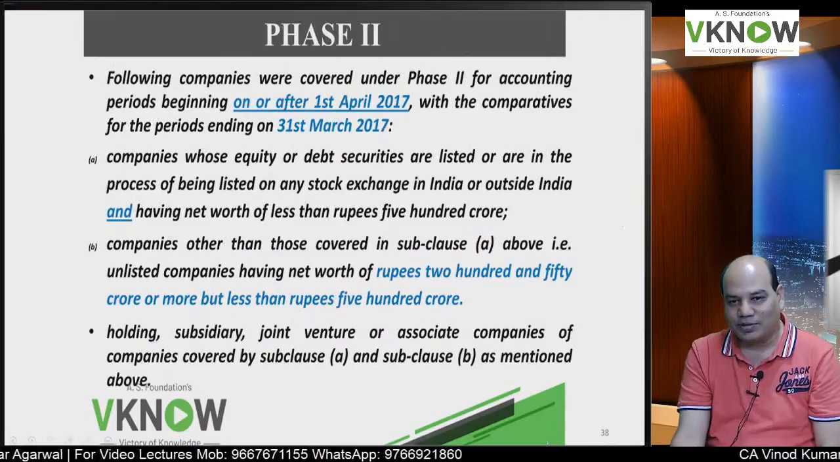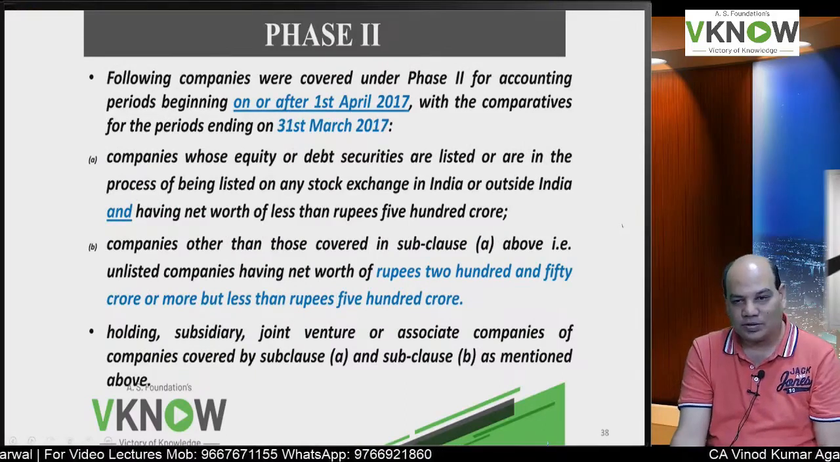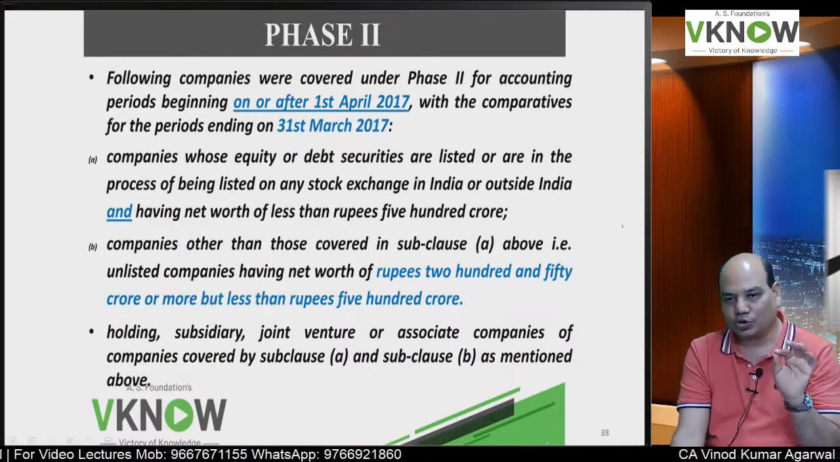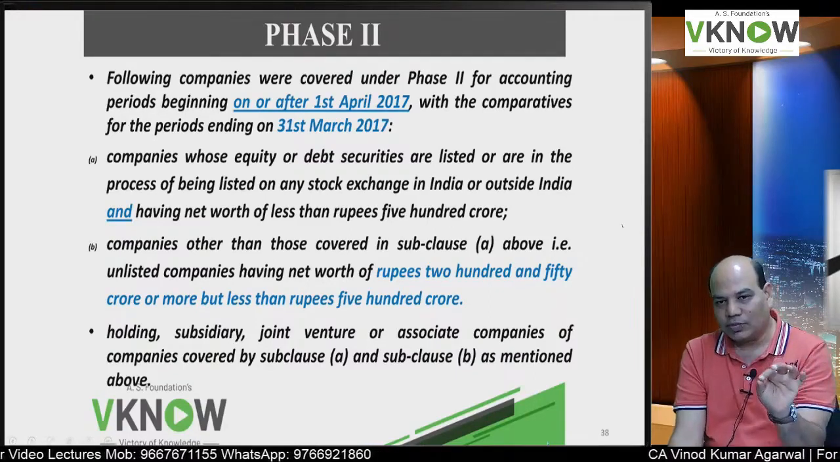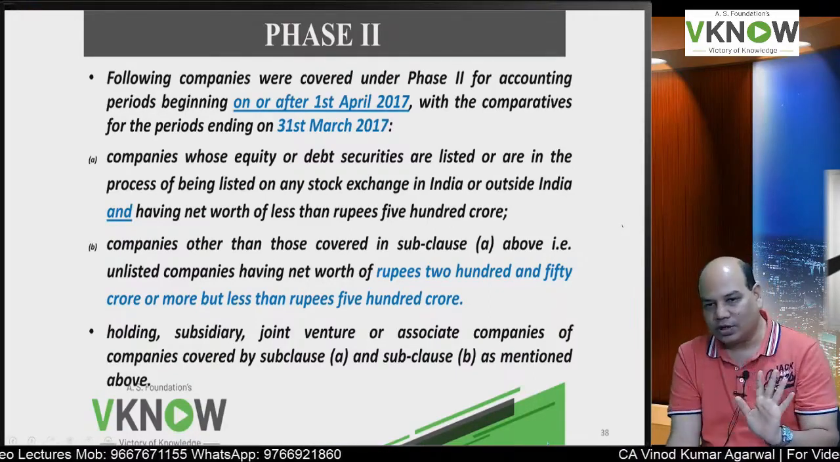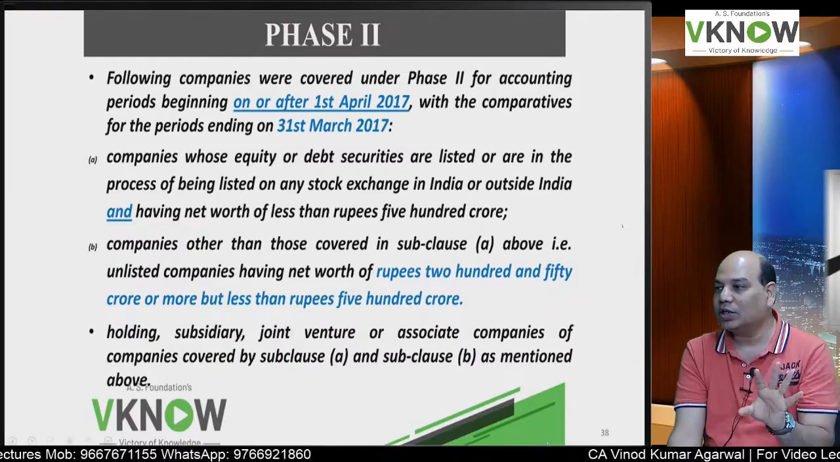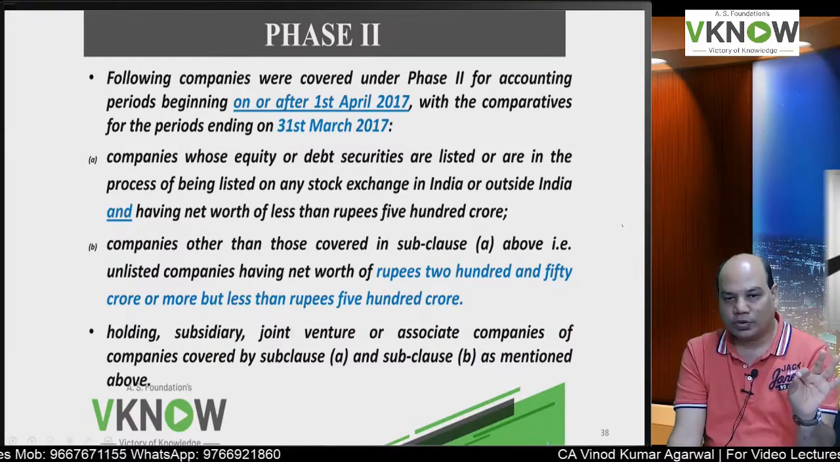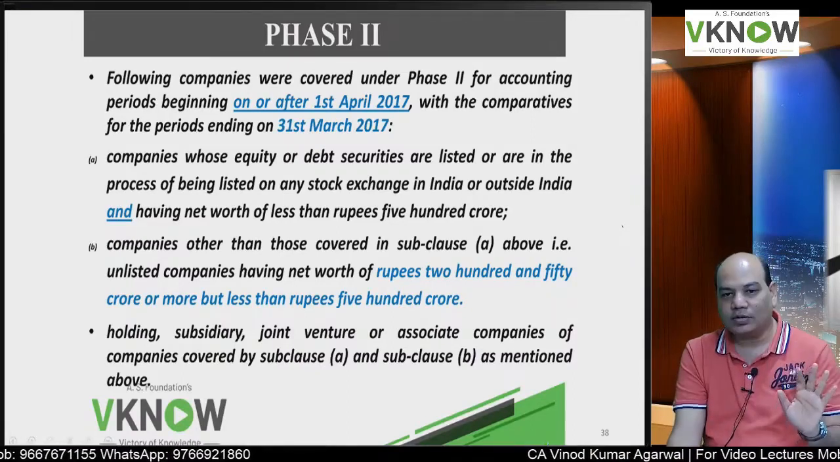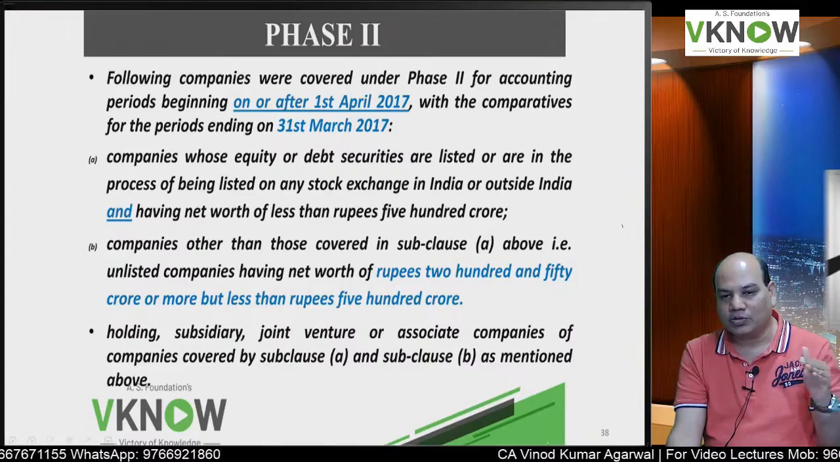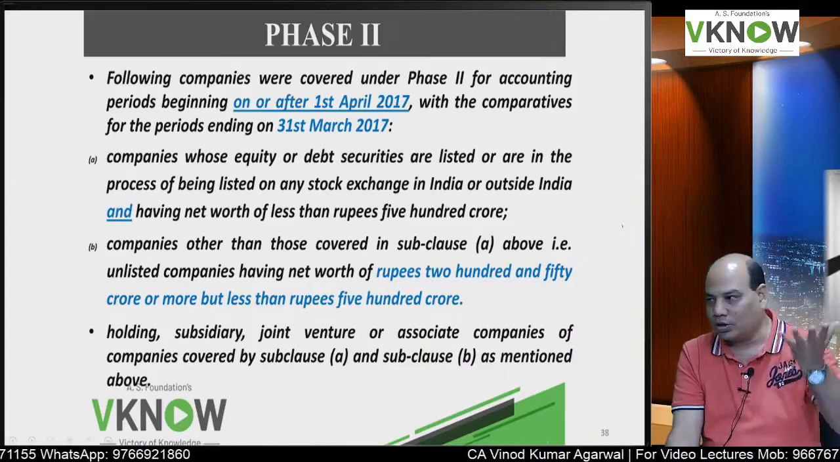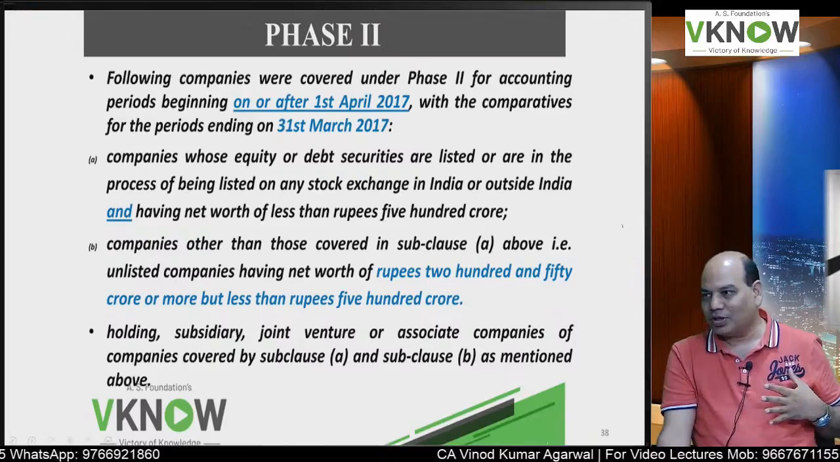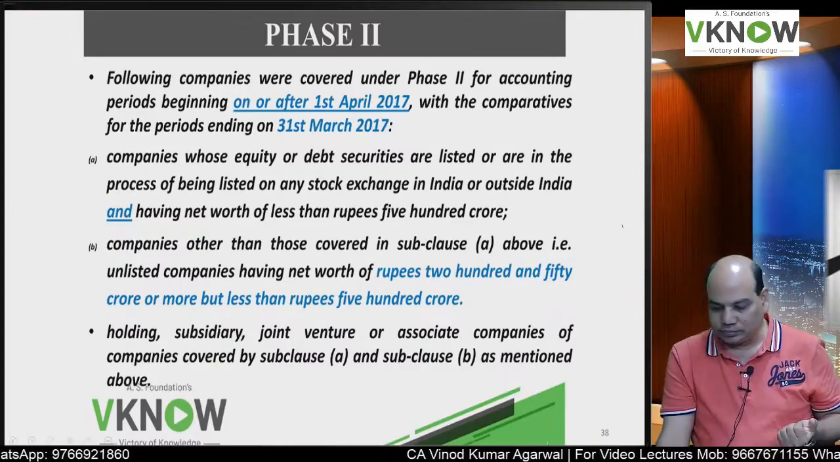So that was phase 1. So phase 1 I will revise. Listed company or in the process of listing plus net worth equal to or more than 500 crore, or unlisted company with net worth more than 500 crore, and if you are a subsidiary, parent, associate or joint venture of either of the above two companies, then you have to follow IND AS.